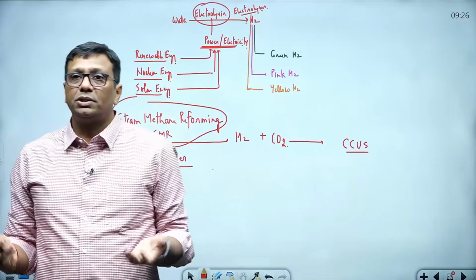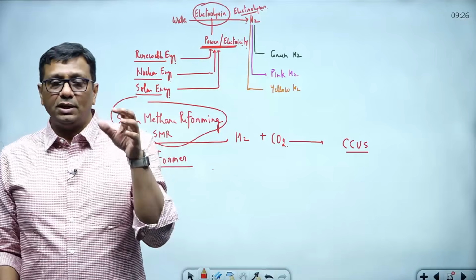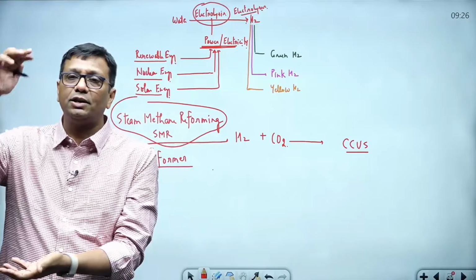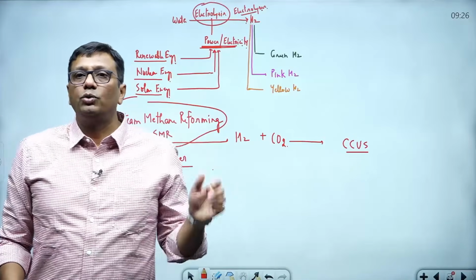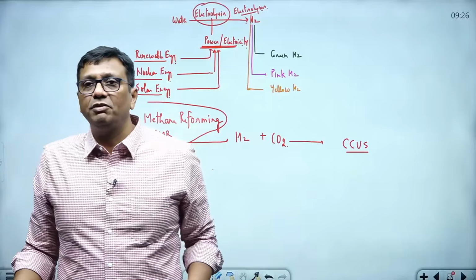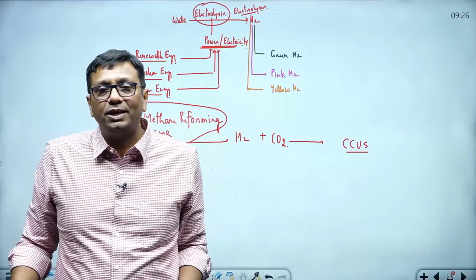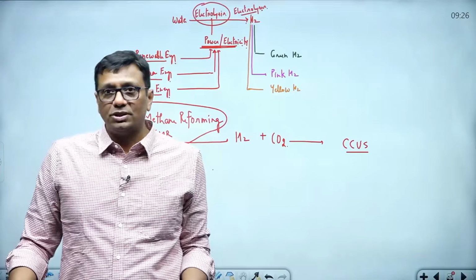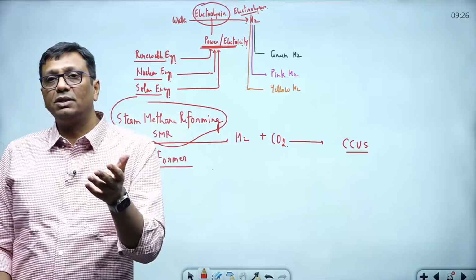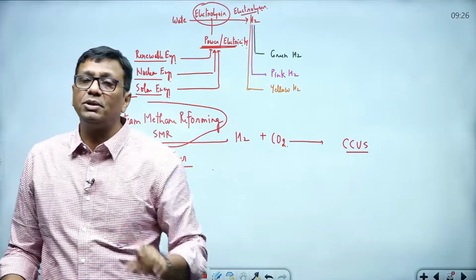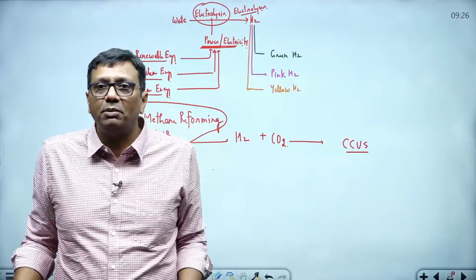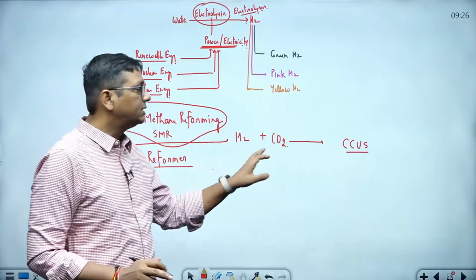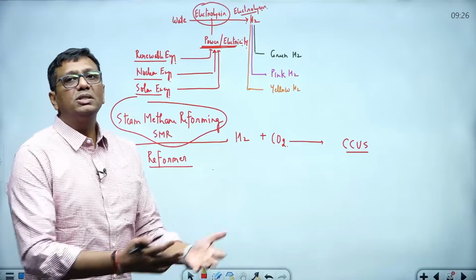Somebody may ask, sir, what does store and utilize mean? For utilization I can give a very simple example. I hope in many coaching sessions you have seen red-colored fire extinguishers. If anywhere a fire catches, you can spray them and stop the burning. This fire extinguisher contains carbon dioxide, so it's an industry of carbon capture, use and storage. It's just one example; there are so many examples of carbon utilization I discussed with you in environment classes. But here I'm telling you the possibility that this CO2 will not come into the atmosphere if you adopt this CCUS procedure.